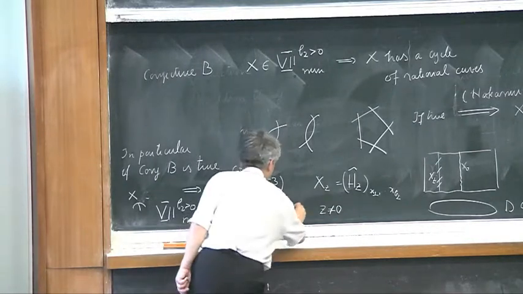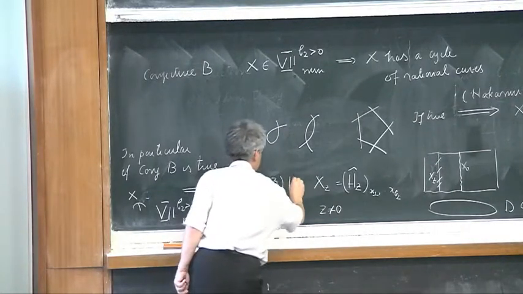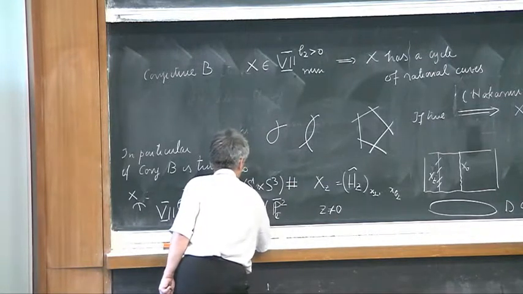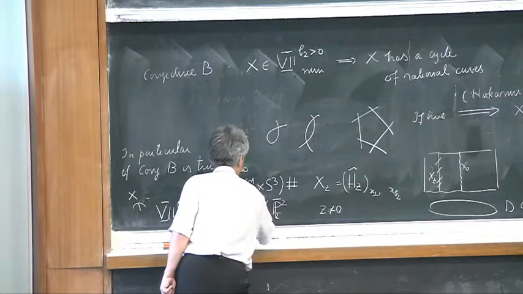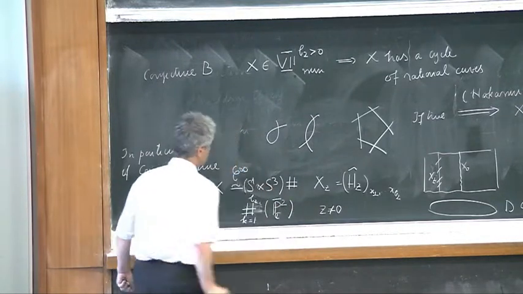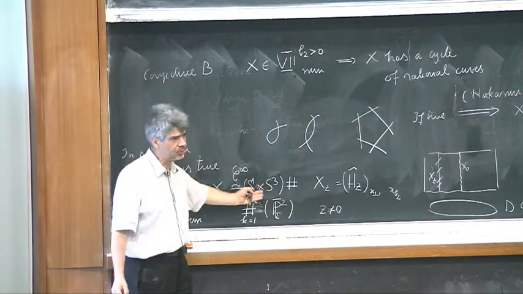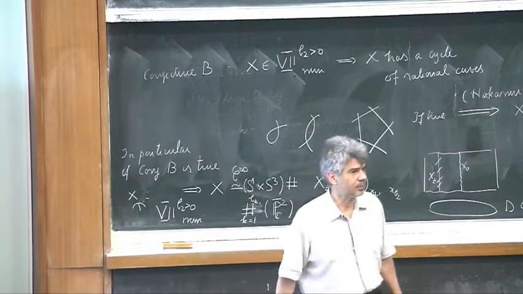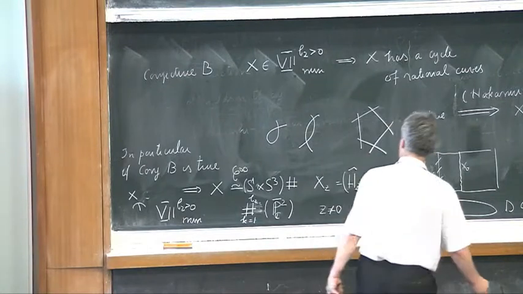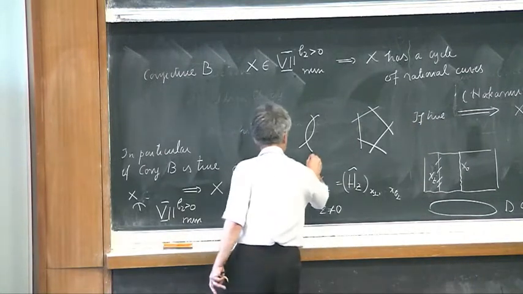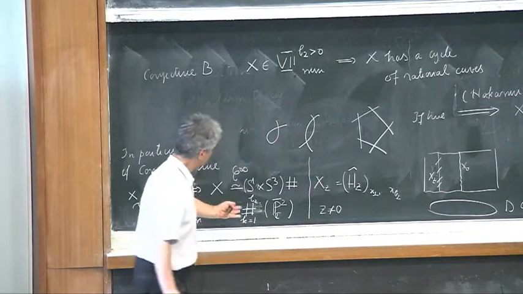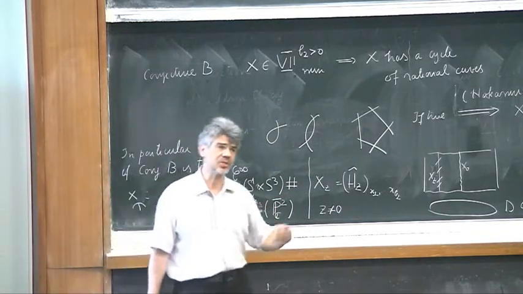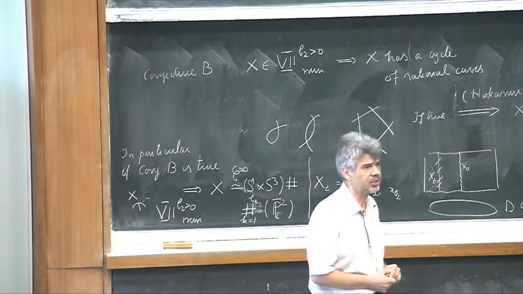To a power. Yeah? So let me write it like this, with K from 1 to B2. So this means you make a connected sum between S1 times S3, which is the differentiable type of a minimal Hopf surface, and you make connected sum with the projective plane with the opposite orientation. This is the differential topological interpretation of the blown up.